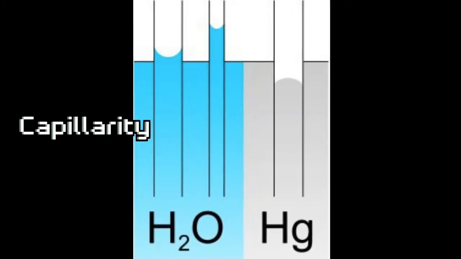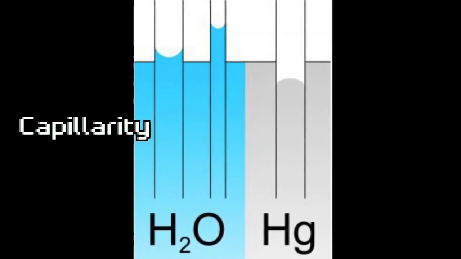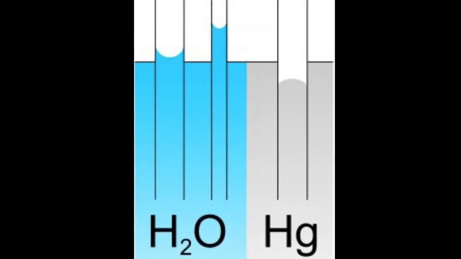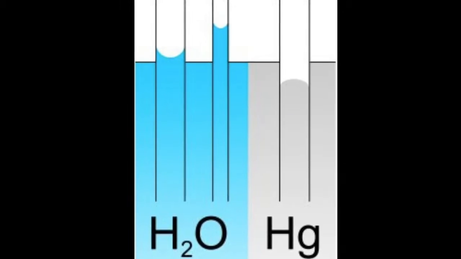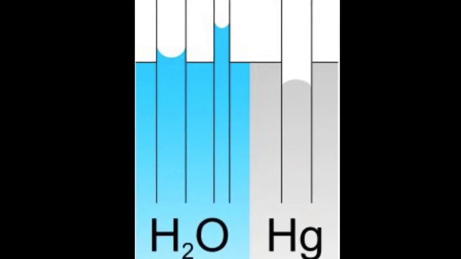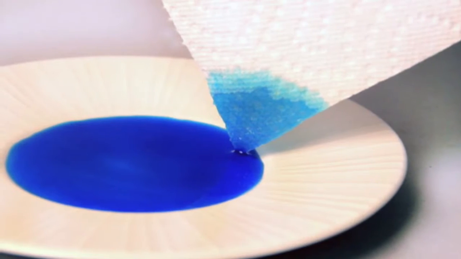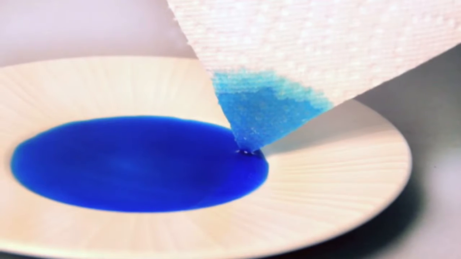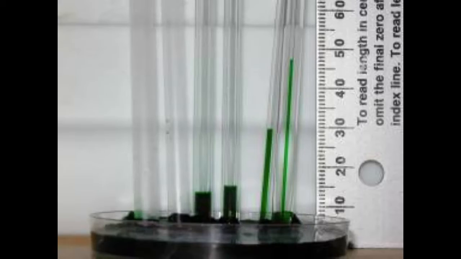Capillarity is the rise or depression of a liquid in a small passage, such as a tube or a small cross-sectional area, like the spaces between the fibers of a towel or the openings in a porous material. Capillarity is not limited to the vertical direction. Water is drawn into the fibers of a towel, no matter how the towel is oriented.